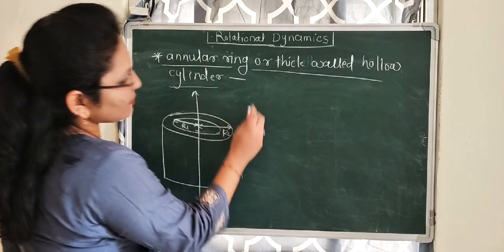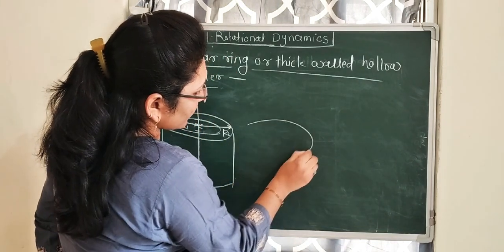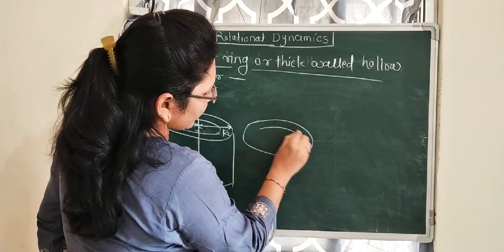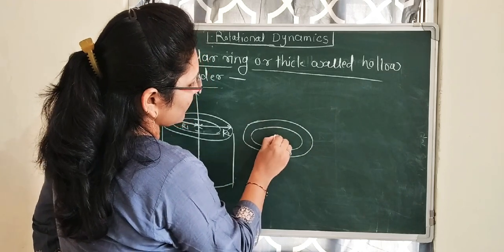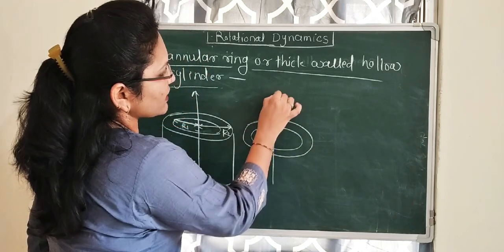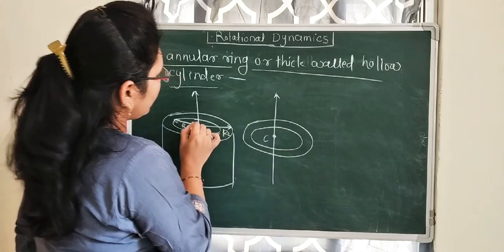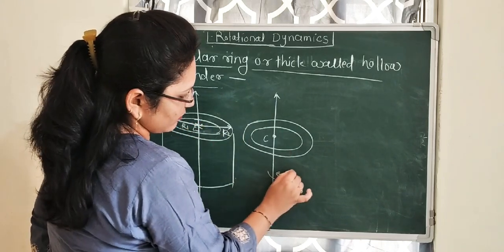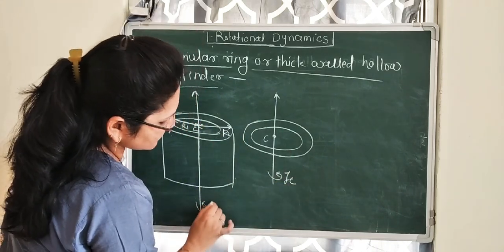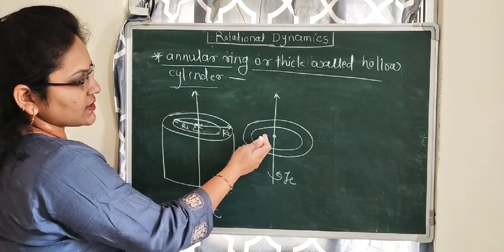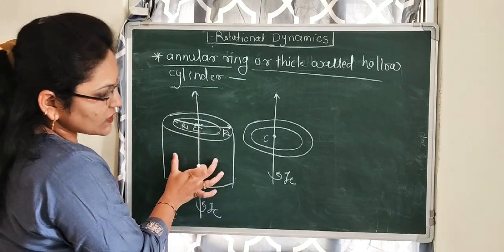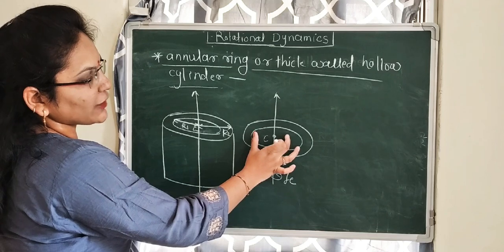And annular ring means what? Like this. This is the annular ring and axis passing through its center, C. Moment of inertia is IC. For these two cases, this is the thick walled hollow cylinder and this is the annular ring.